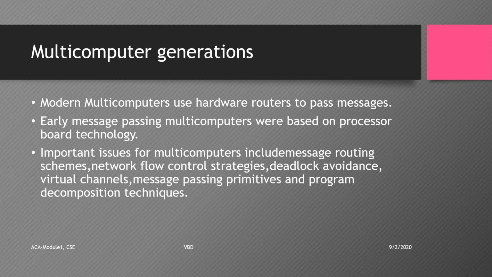The inter-node communication in a heterogeneous multi-computer, that means it is having different types of computers. All the computers may not be of the same type. So that is called a heterogeneous multi-computer. The communication can be achieved by making use of compatible data representations and message passing protocols in a multi-computer environment.